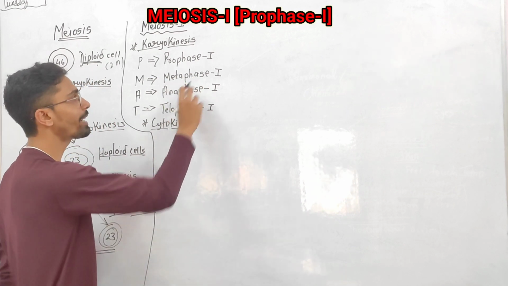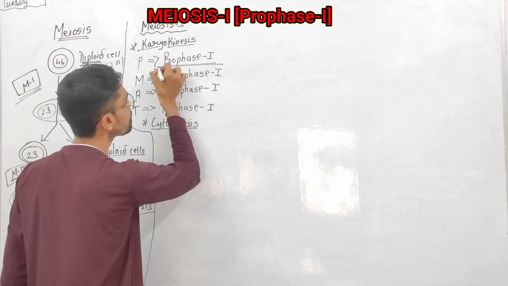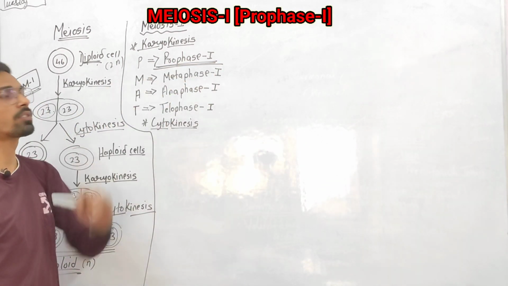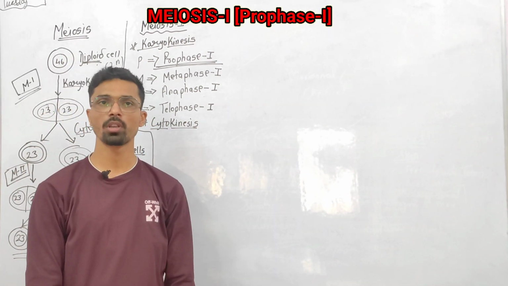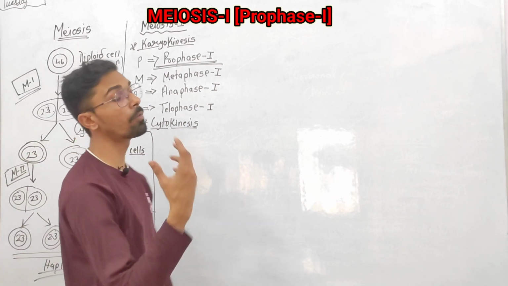So that is happening in prophase 1. In prophase 1, what's happening? This thing is happening that leads to the half number of chromosomes. So prophase 1 basically has what?